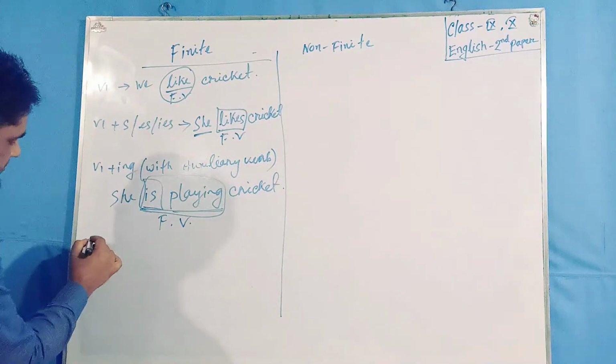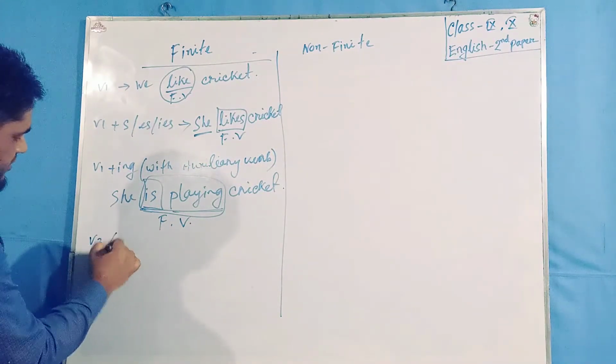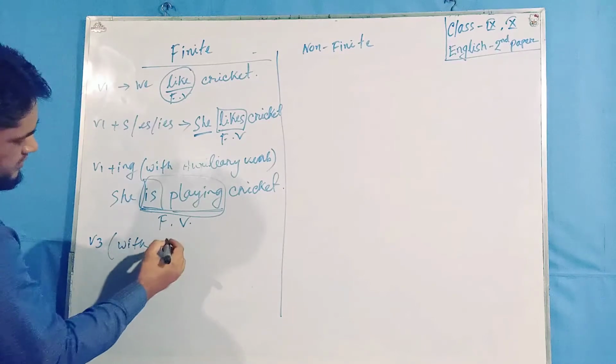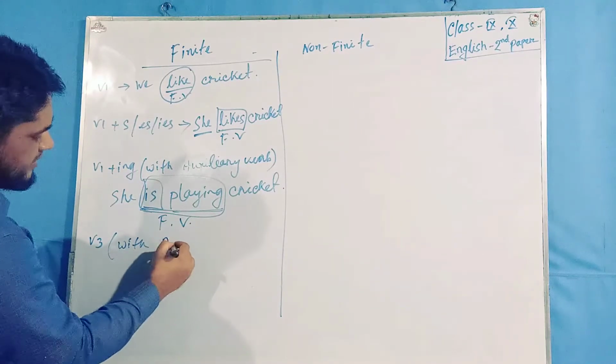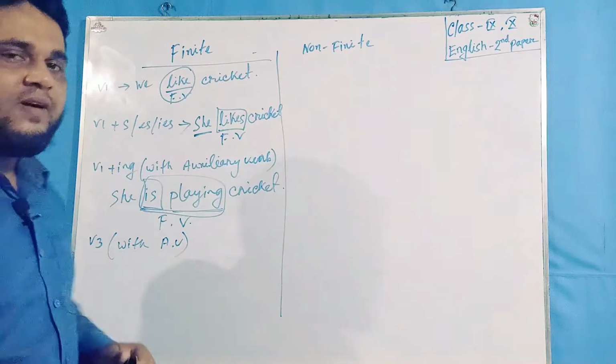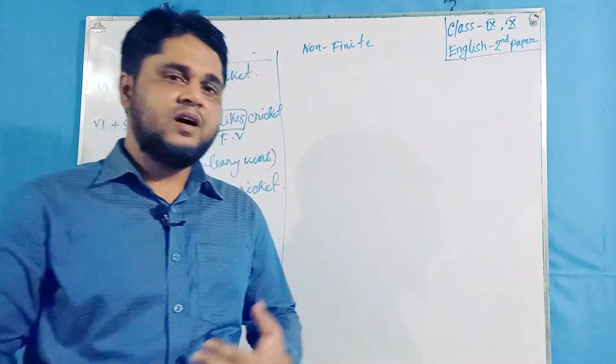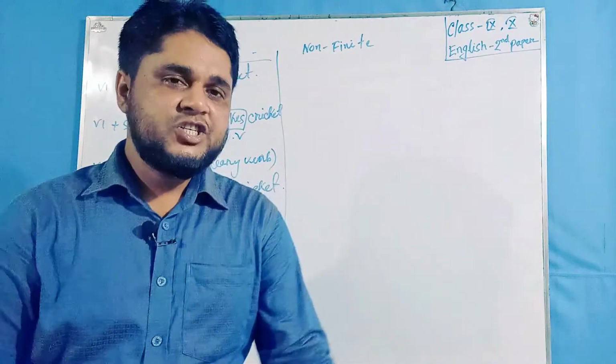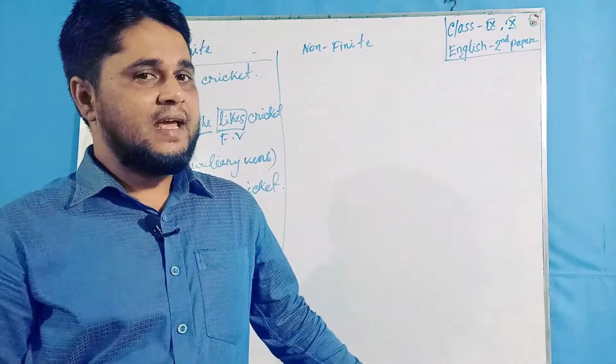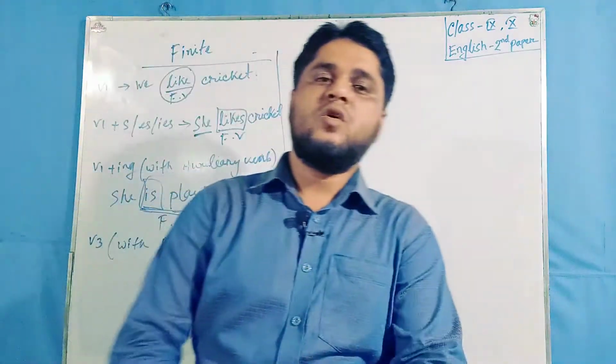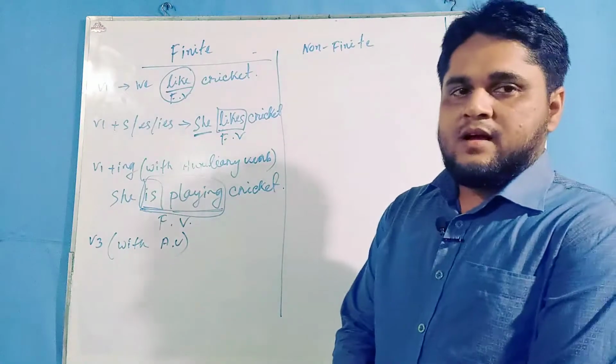Again, V3 with an auxiliary verb. If we find a V3 verb with the combination of a helping verb, we can also call it a finite verb.